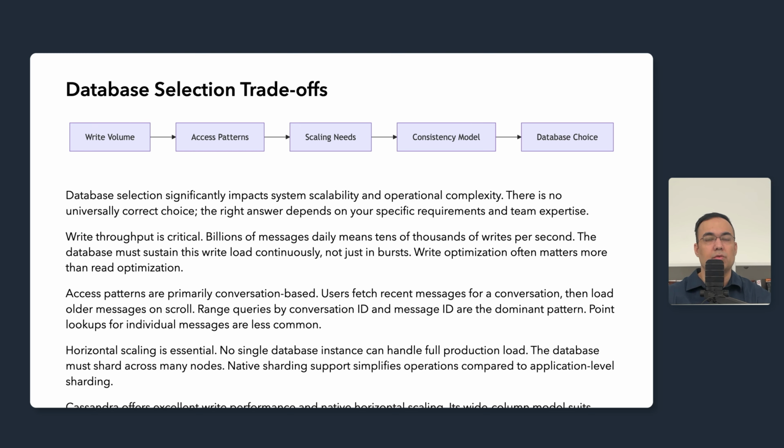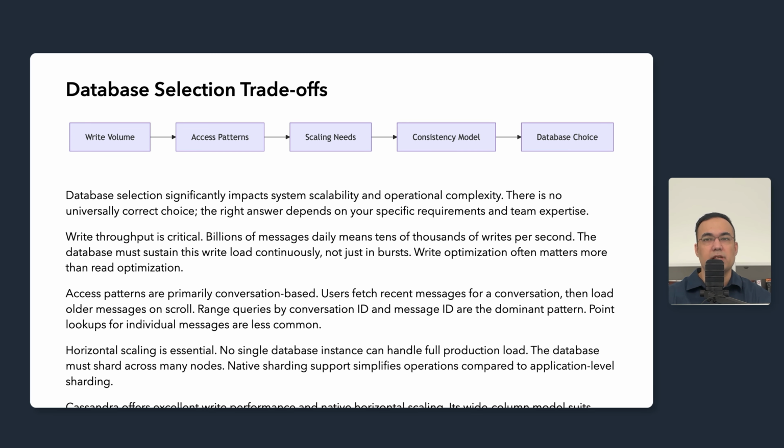PostgreSQL or MySQL with application-level sharding works for teams with deep relational database expertise. We gain transactional guarantees and familiar tooling with it. We accept the responsibility for implementing and operating the sharding layer. The key is matching the choice to our team's expertise and operational capabilities. A database we can operate well beats a theoretically better database that we'll struggle with.